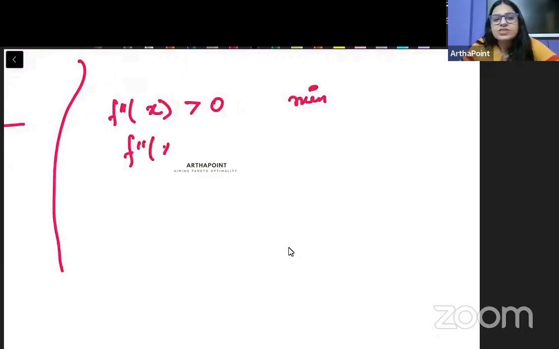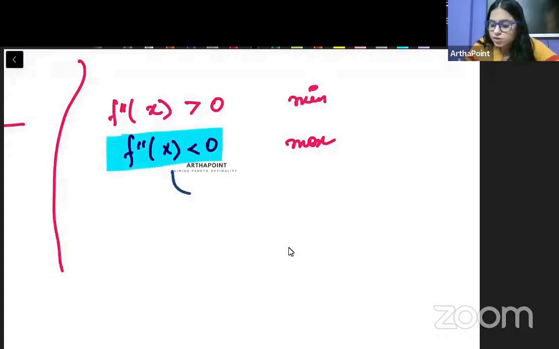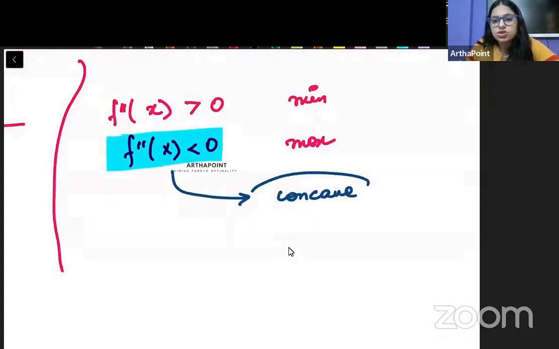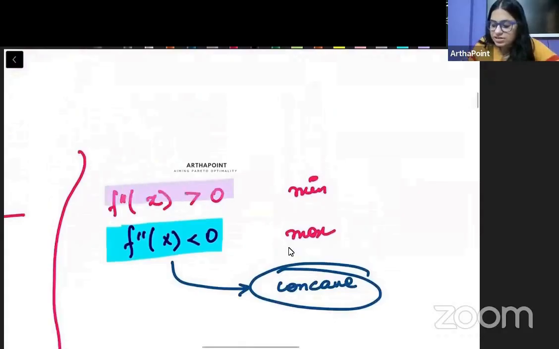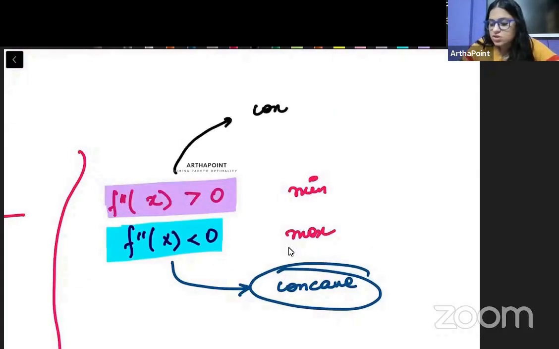And if f double dash x is less than 0, then we can say that it is a maximum. Whenever f double dash x is less than 0, the function you attain is called a concave function. And whenever f double dash x is greater than 0, the function you attain is called a convex function.